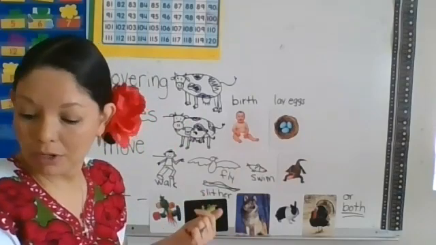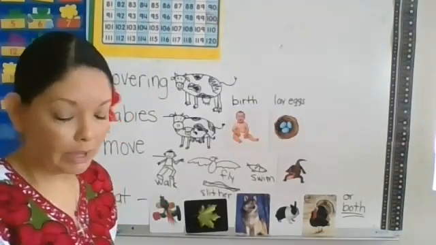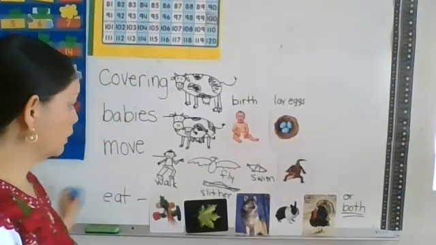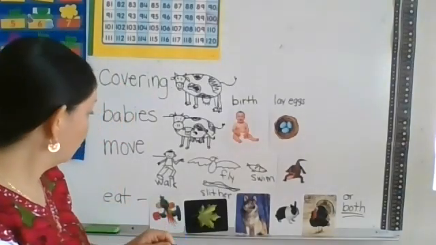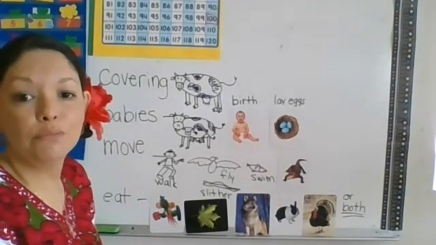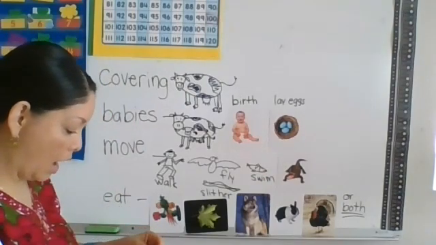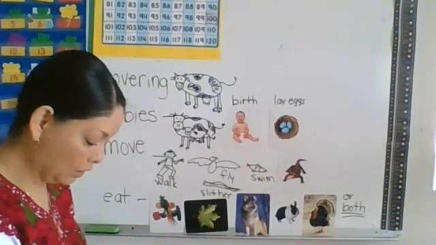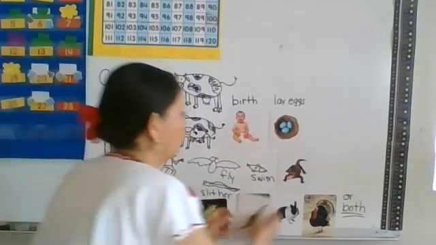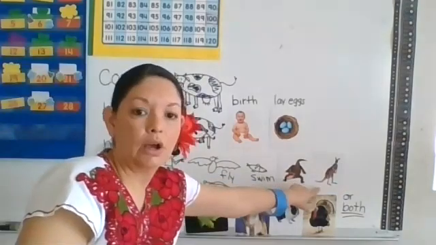Oh, I do have one. I have a kangaroo there for that one. Hop. I'll add it on. Where's my tape? Yeah, do they hop or do they slither? We want to know, how do they move? And lastly, I want you to think, every time you're thinking about an animal, about how, so do they hop?